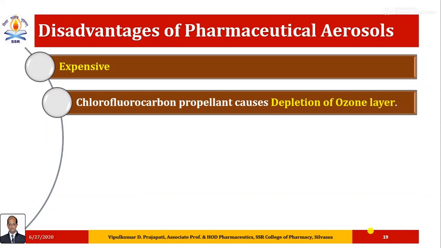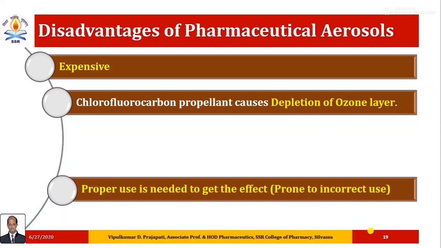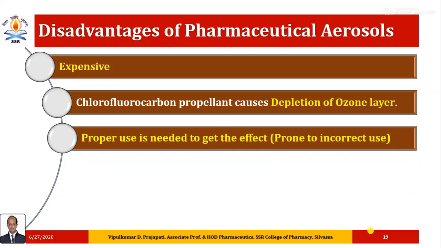Chlorofluorocarbon propellant causes depletion of the ozone layer. Proper use is needed to get the effect. So when we use inhalation type pharmaceutical aerosols, we have to take care. Proper skill is required.